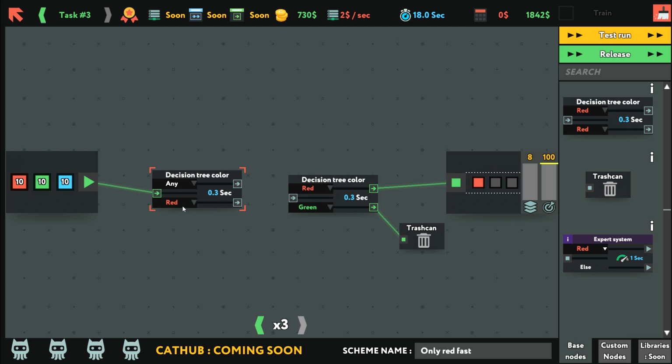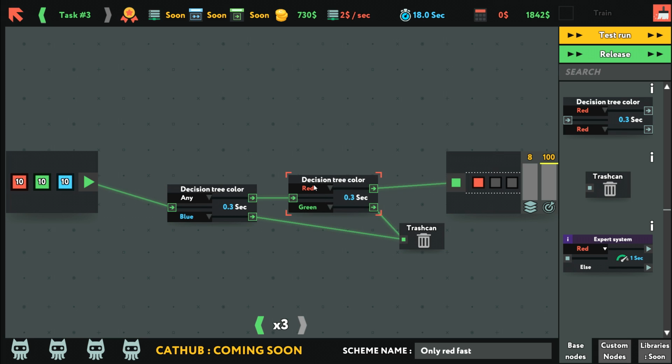Let's say any will continue forward, blue will go to trash. So anything goes forward, then it decides whether it's red or green. Blue goes to trash. These take 0.3 seconds each, which means combined they take less time than using the 1 second one. So that must be what the test is this time? Is that the point?